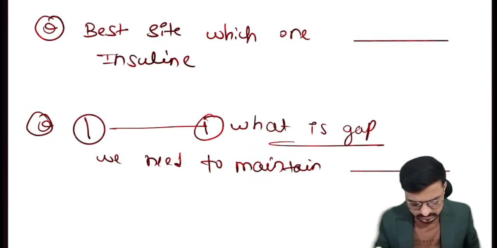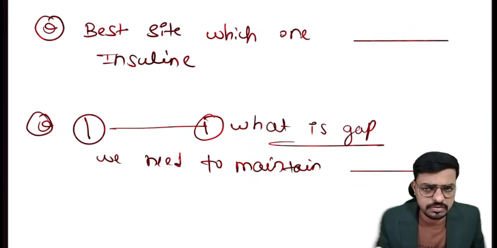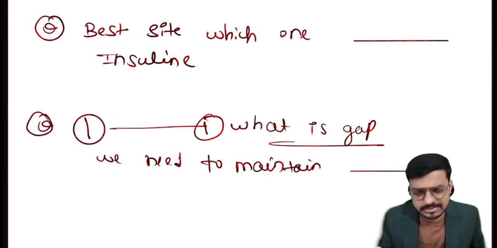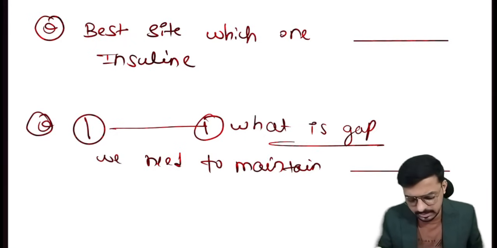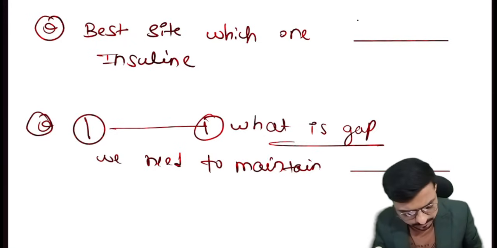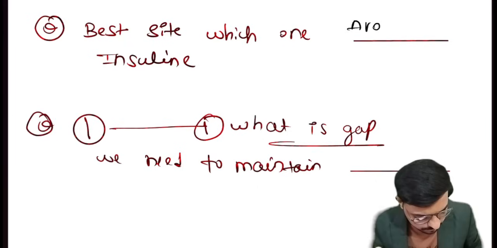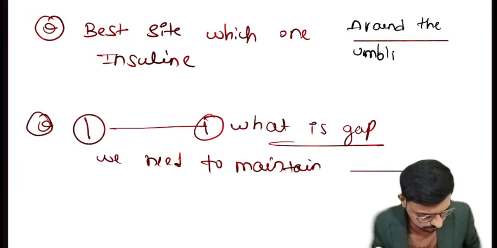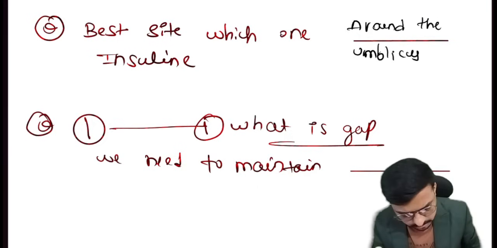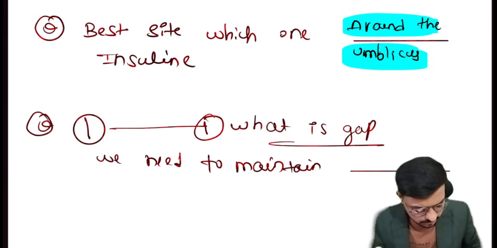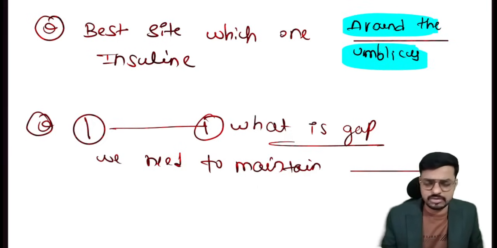The next question was the best site for administration of insulin, and 99.9% of you gave the correct answer: around the umbilicus, on the lower abdomen. This is the best site for administration of insulin.